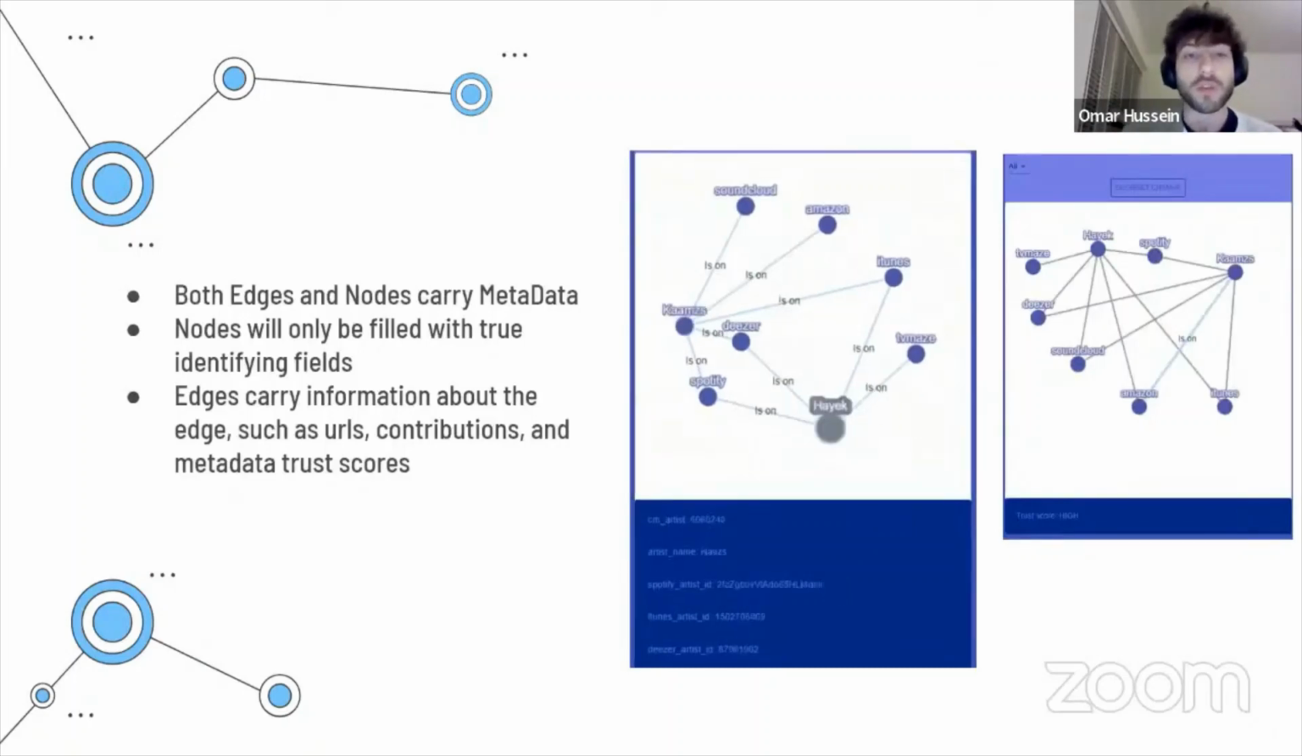Both edges and nodes carry metadata. Nodes specifically carry identifiable information that we know is true about a specific fingerprint or identity. And edges carry information such as URLs, contributions, and metadata trust scores. If we press on one of the artists, we can see a lot of their data that would otherwise be in Chartmetric, as well as, for instance, the Spotify API and SoundCloud API.